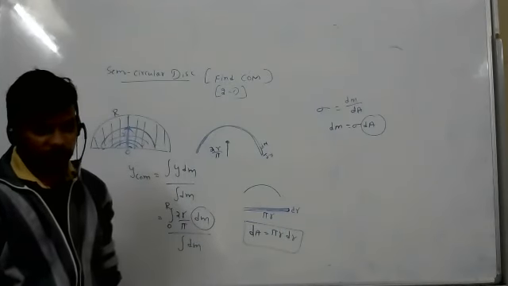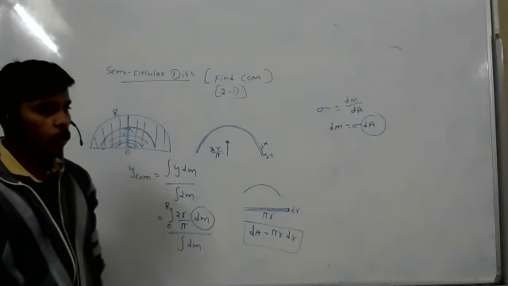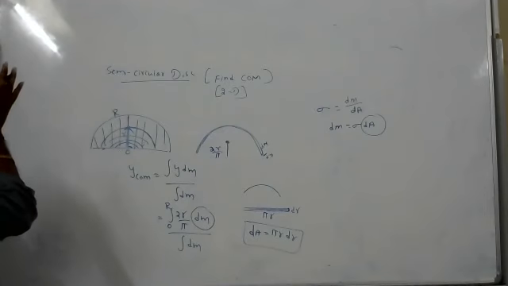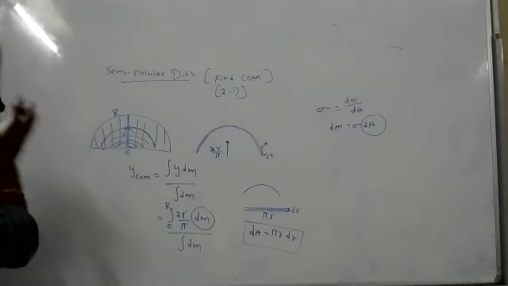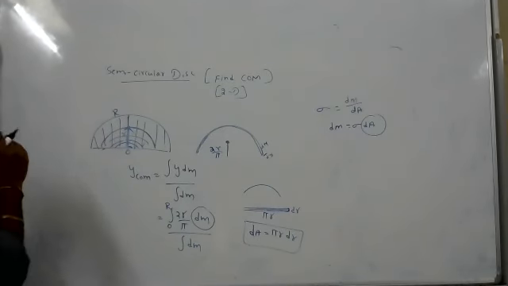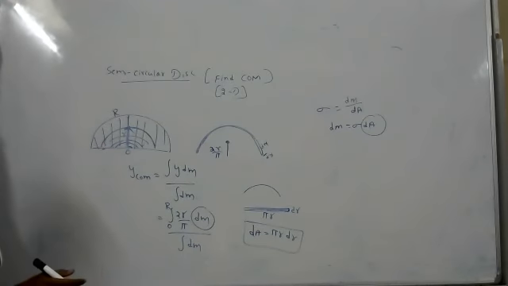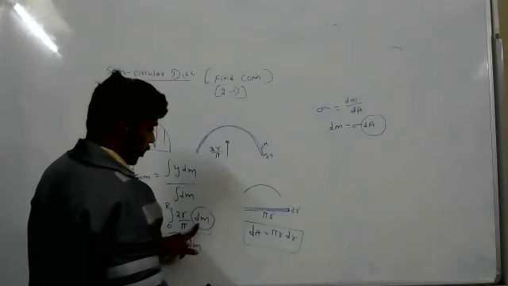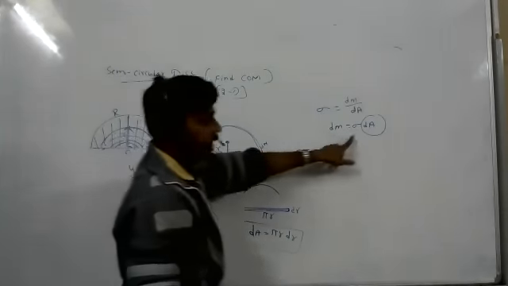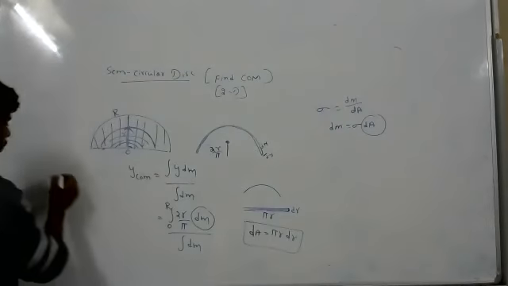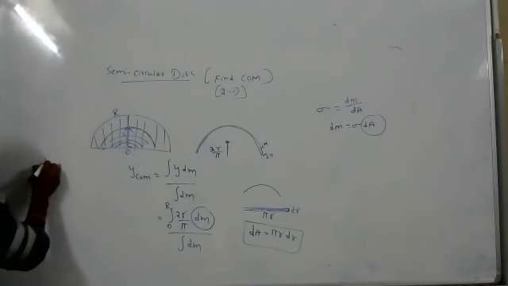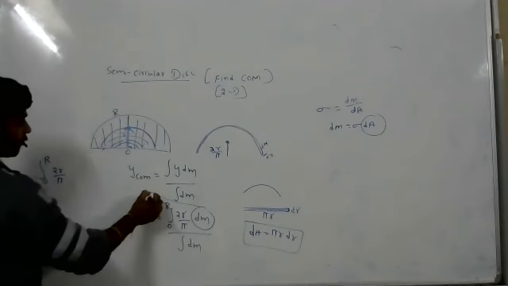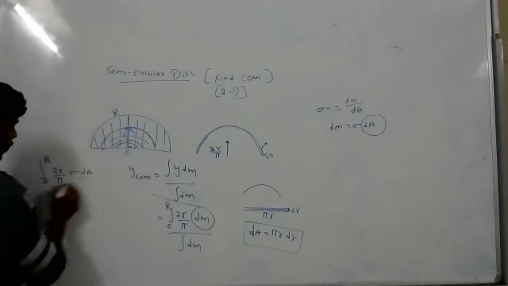Clear? Understand, or any doubt? So again, in the dm place, we can substitute sigma dA. So integration 0 to r, 2r by pi, sigma dA by m.